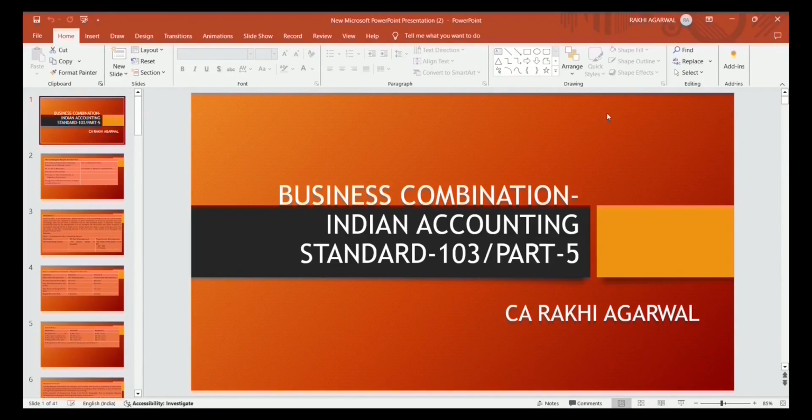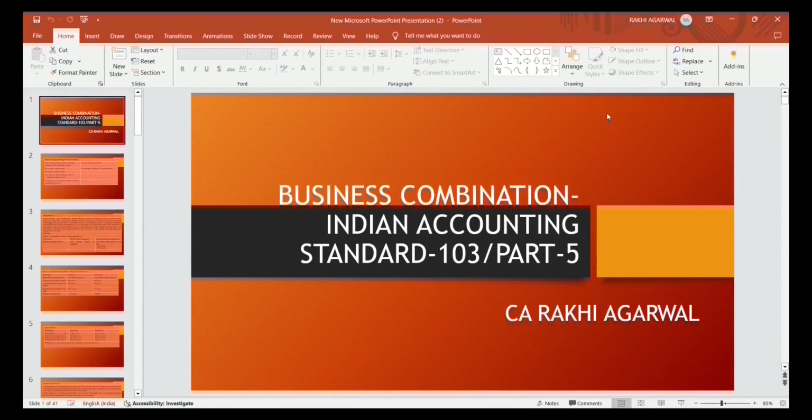Today's topic is related to business combination, Indian Accounting Standard 103, Part 5. In the previous four discussions, we had discussed various concepts of business combination. We had discussed what a business combination is: one entity acquires control over another entity.